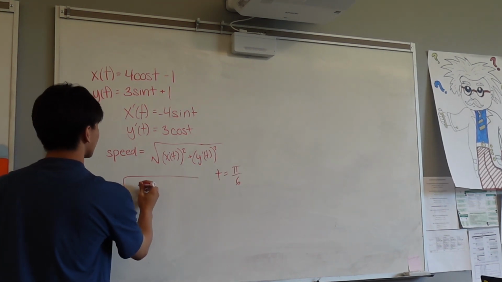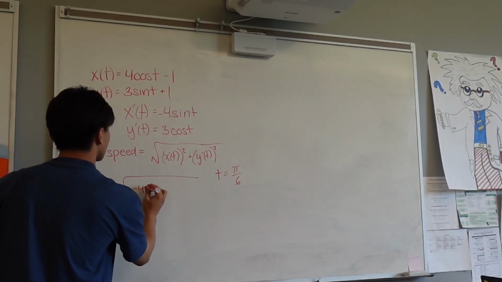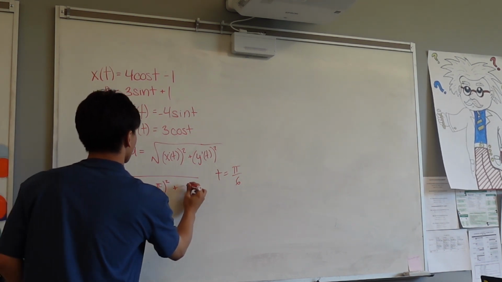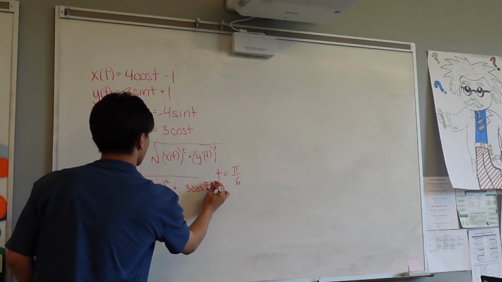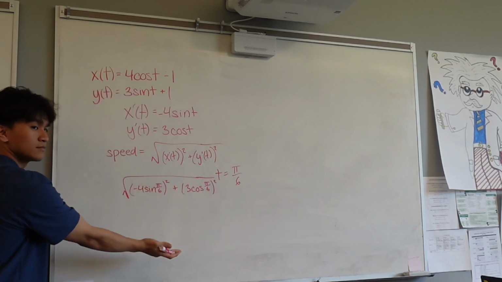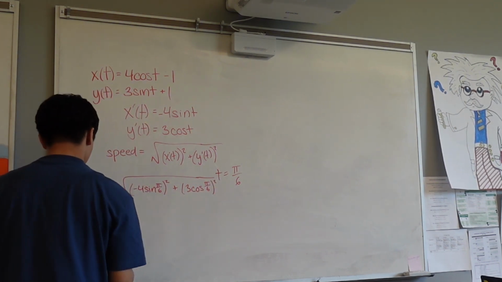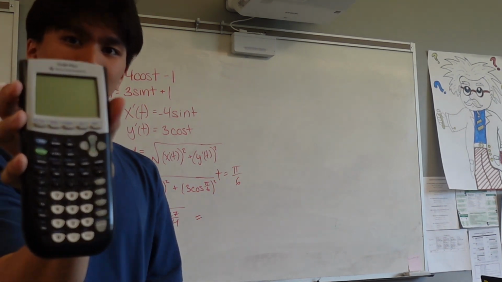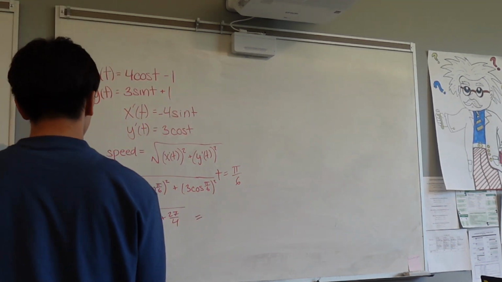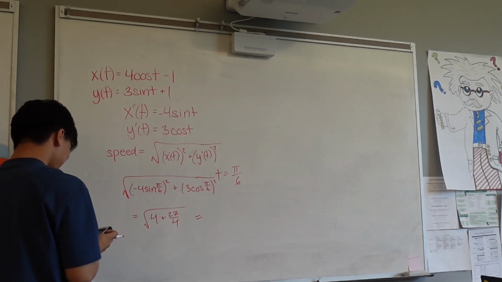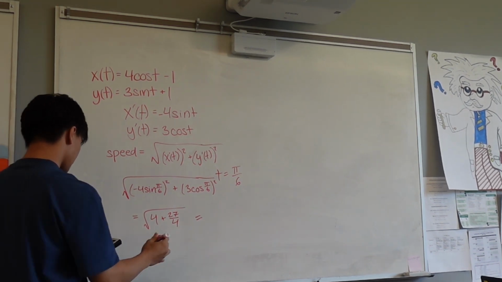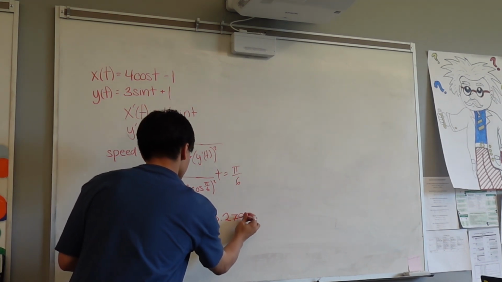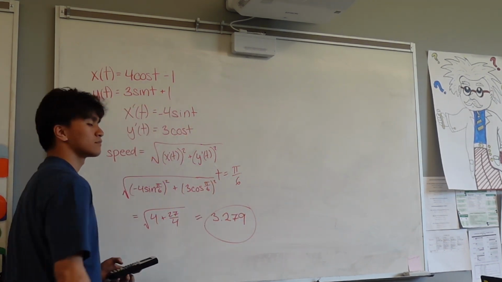So all we need to do is to simply plug in our values for this equation, for t equals pi over 6. So this is our equation now that we have plugged in all of our values. And now Danny Derivative will be using a calculator to find the answer to our problem. After doing some quick calculations in the calculator, you should arrive at 3.279 as your speed.